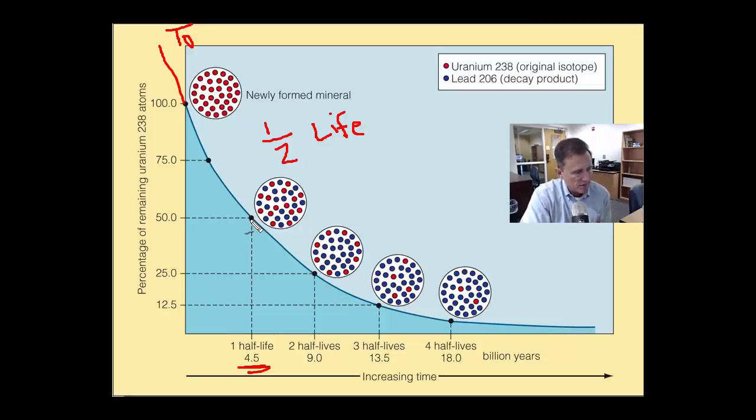If another half-life occurs, another 4.5 billion years, now 25% of the rock is uranium and 75% of the rock is going to be lead. Another half-life goes by, only 12.5% of the rock is uranium, and that means 87.5% of the rock is lead. Each half-life changes the proportion of the parent isotope to the daughter product. The parent isotope is the original. What it decays to is the daughter. And that is the way we radiometrically date